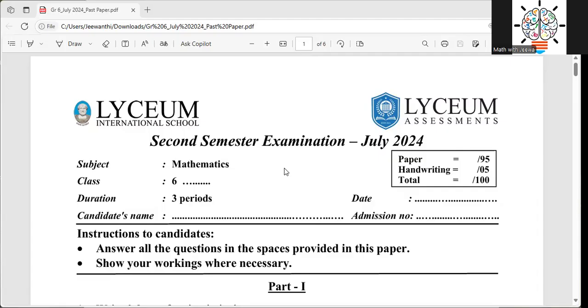The other thing is that, as Grade 6 students, this is your first year-end examination in the middle school. That is the specialty you are going to have. It is different from the primary school examinations.